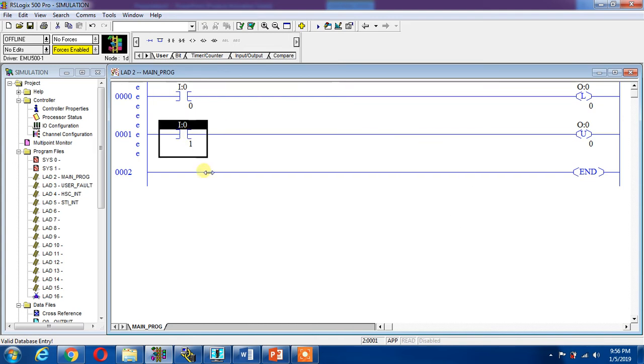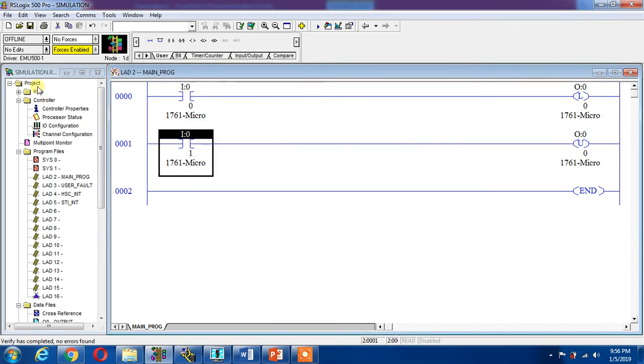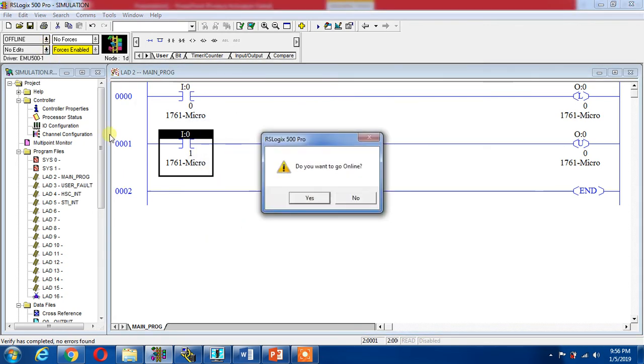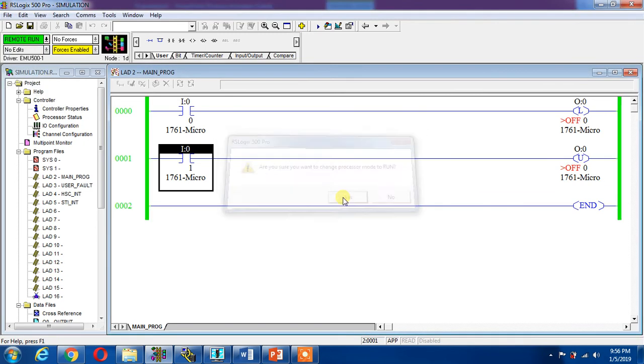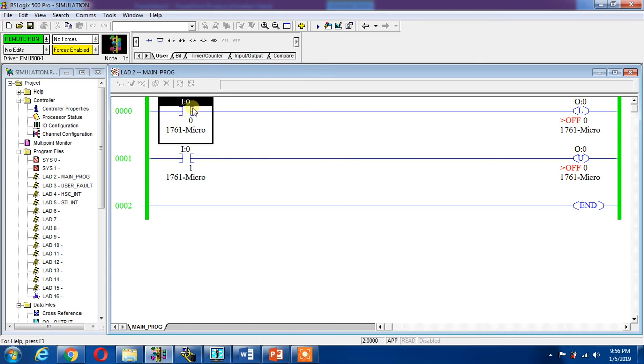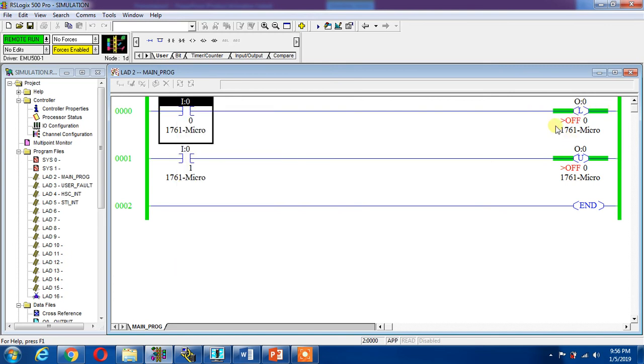How it is possible? Let's run the project. Go and download. Okay, yes, go online and run the PLC. It is going to the run mode. Now the PLC is in run mode. This is my input. I can say toggle, this will be on. Now I can turn it off and it remains on.